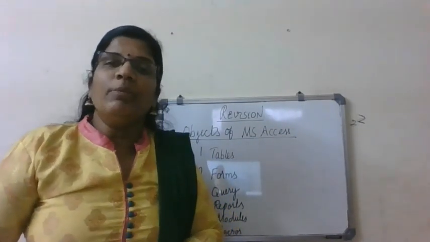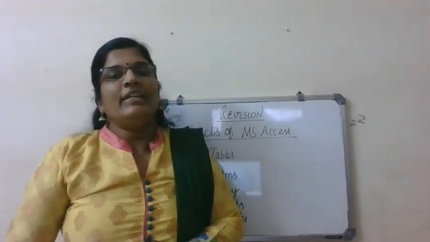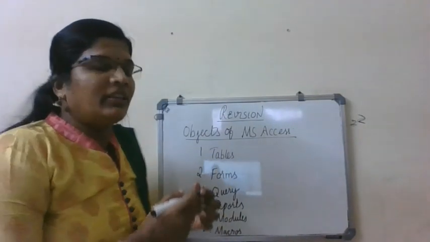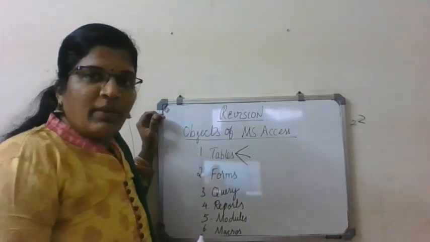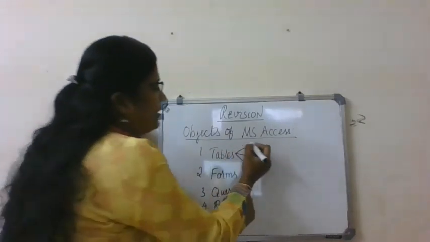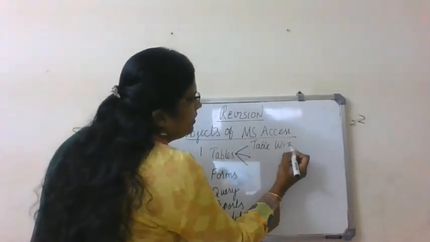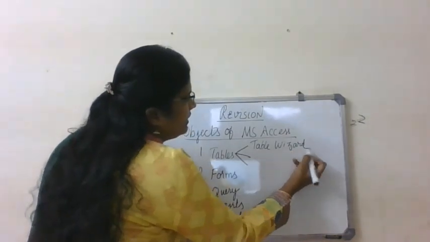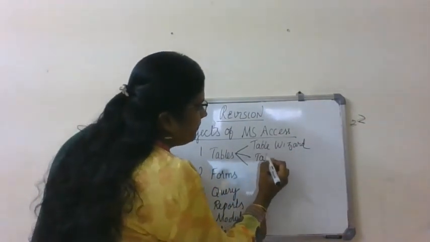Do you remember in how many ways we can create a table? Yes, we can create a table with 3 methods. So what are the ways? The first method, using table wizard. The second method, using table design.